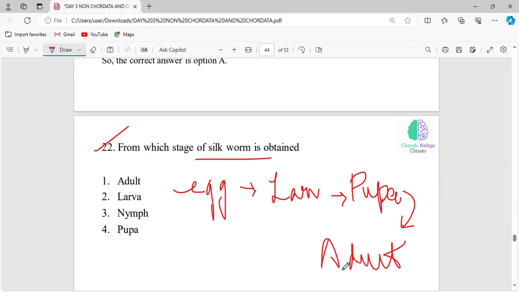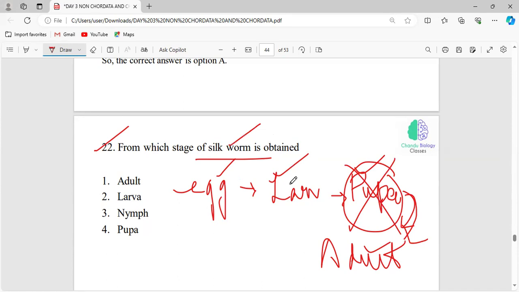Very good. Holometabolic development or complete metamorphosis, because complete metamorphosis always involves four stages: egg, larva, pupa, and adult. Before the pupa is converted into the adult, we kill this pupa and obtain the silk.